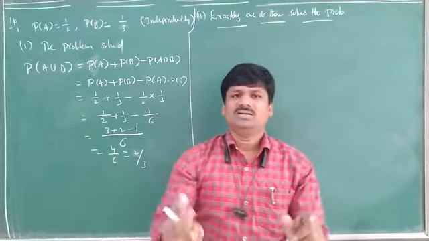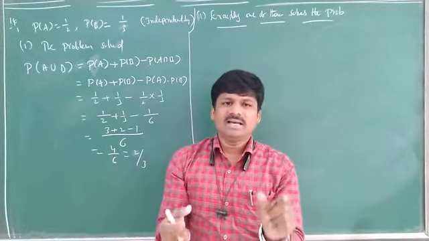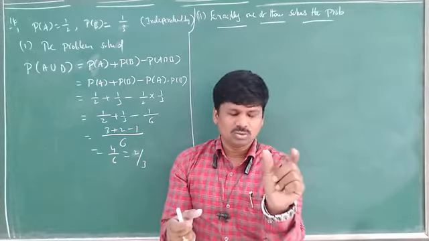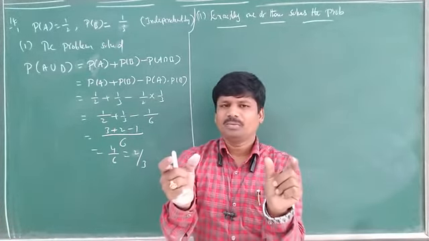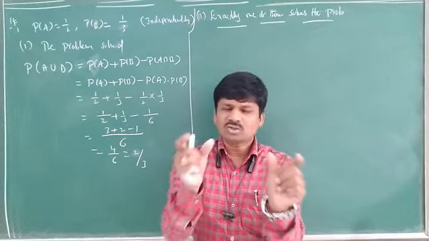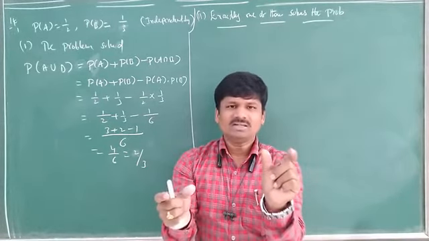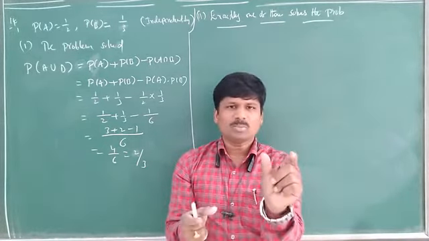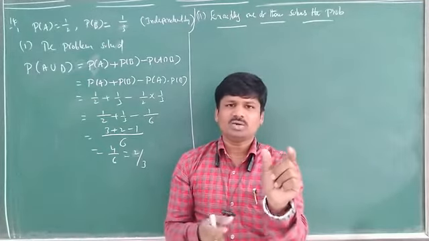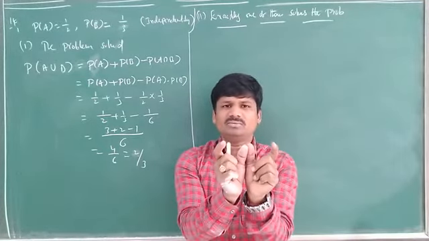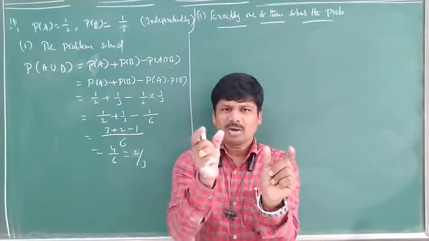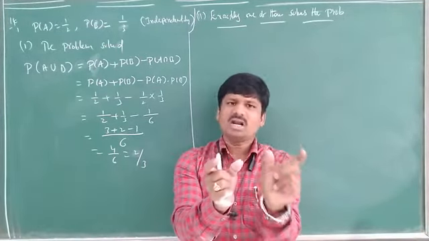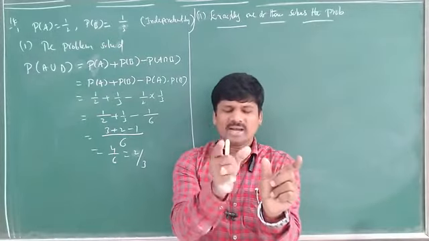What is the chance of A solving the problem, or B solving the problem? Anyone only solved. Suppose A solved; then B compulsorily did not solve. Or B solved, A did not solve. Yes or no? Exactly one only.